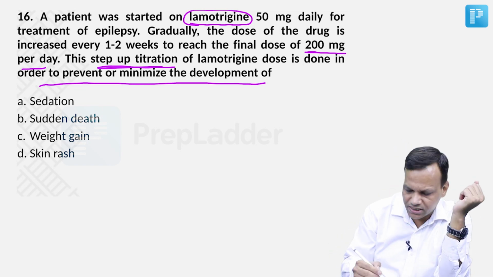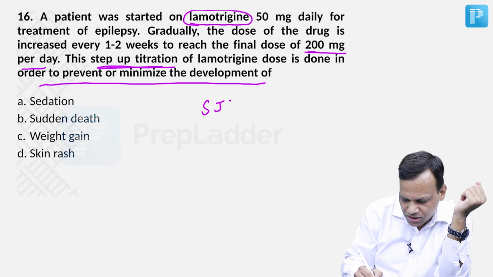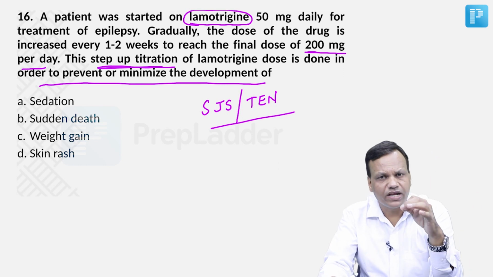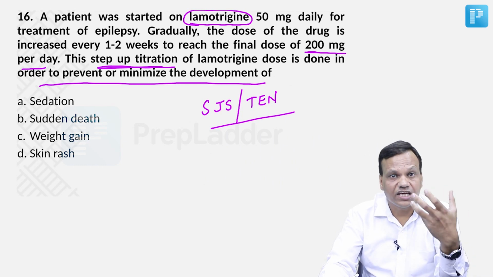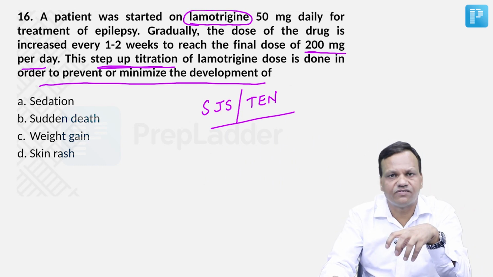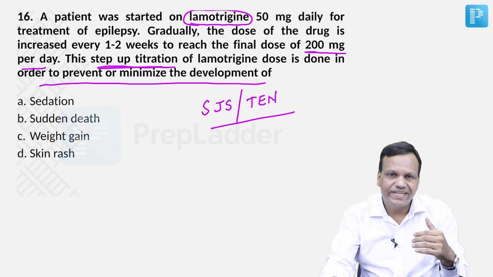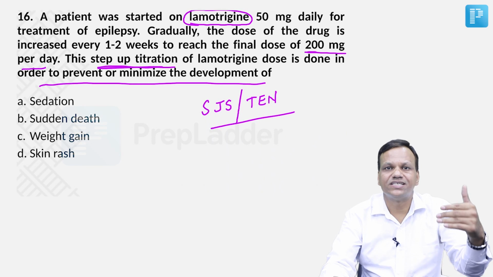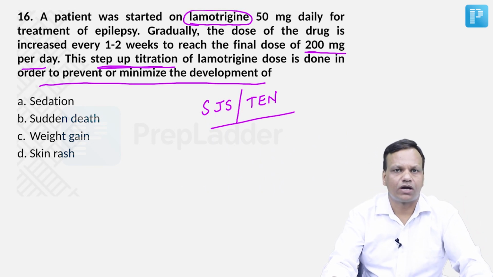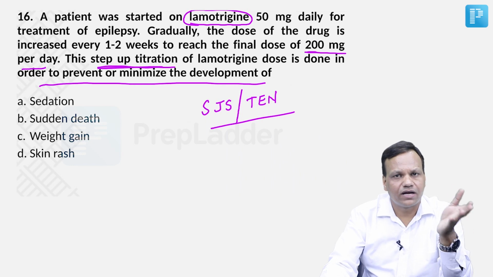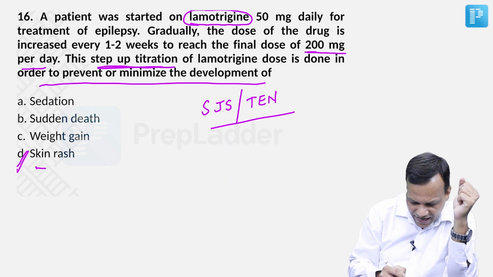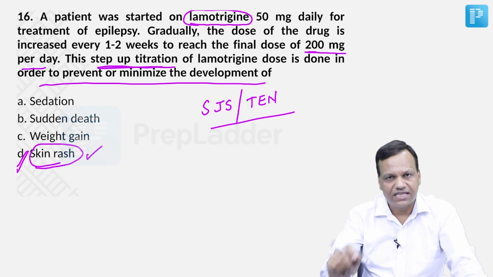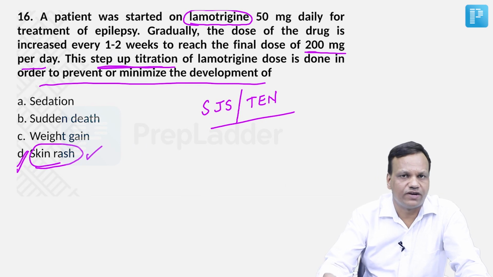The main reason with lamotrigine is that it can cause Stevens-Johnson syndrome or toxic epidermal necrolysis. These are very severe skin reactions. There is desquamation of skin, and the person can die because of infections. These are very dangerous side effects. So what we do is gradually desensitize the person by slowly increasing the dose, so that these side effects do not occur, and even if they occur, we can come to know early and prevent mortality. So that is the main reason. That means skin rash. We want to prevent the skin rash. That's why we do up titration in case of lamotrigine.